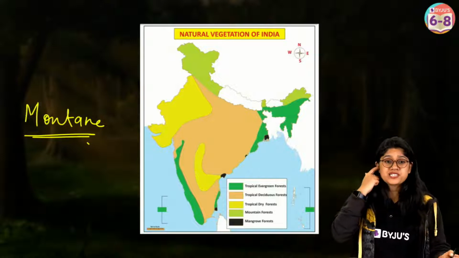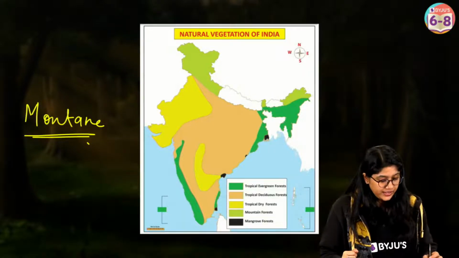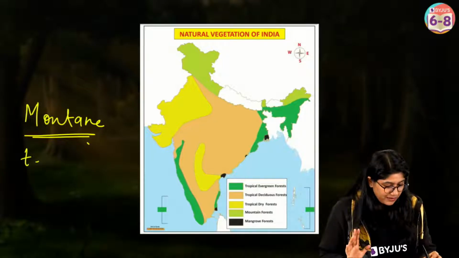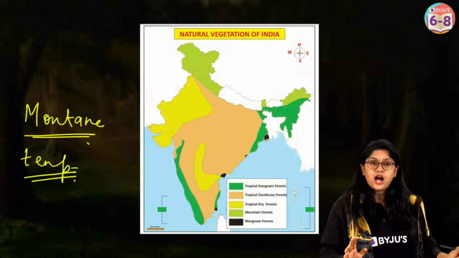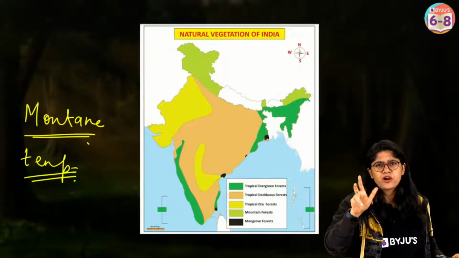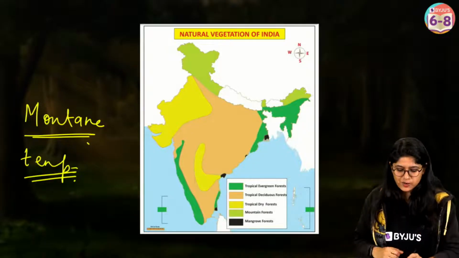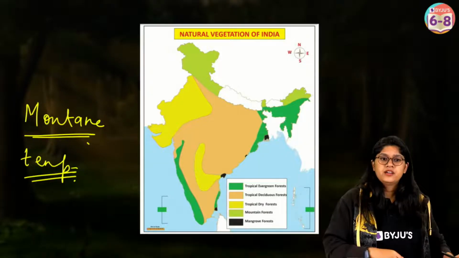Okay? The montane forest, the temperate forest that we usually talk about. Now the temperate forest, the temperate one, are the ones which are there at the hills. They receive an okayish amount of rainfall and they have good vegetation. Let's talk about them, everyone. Here we go.